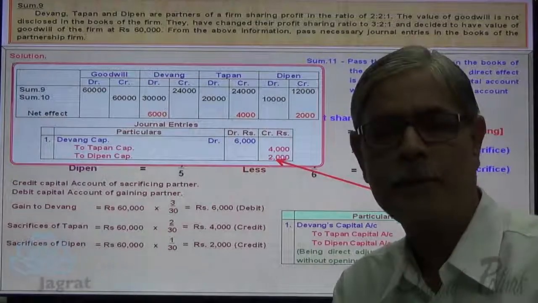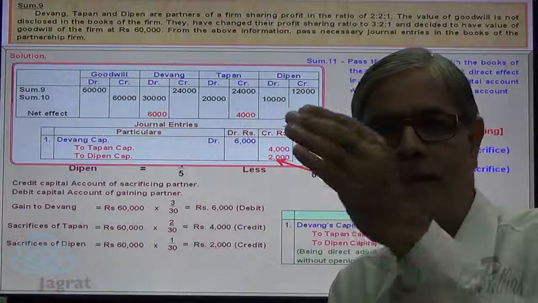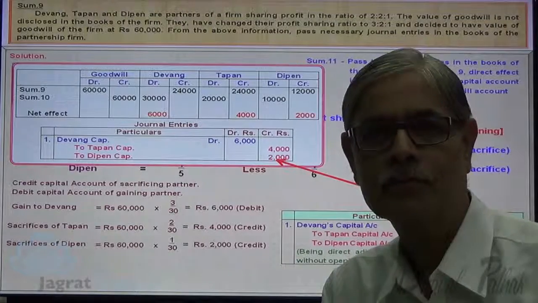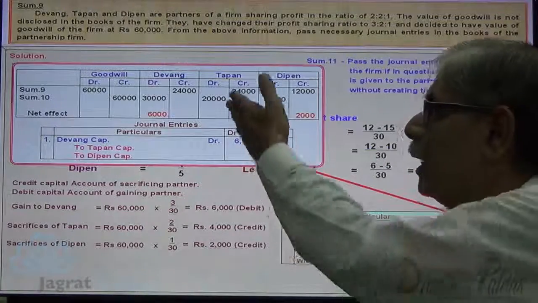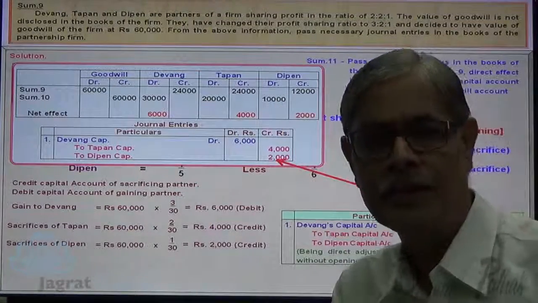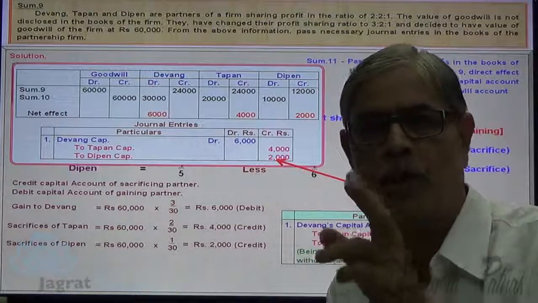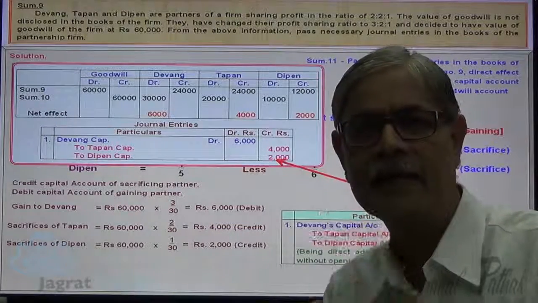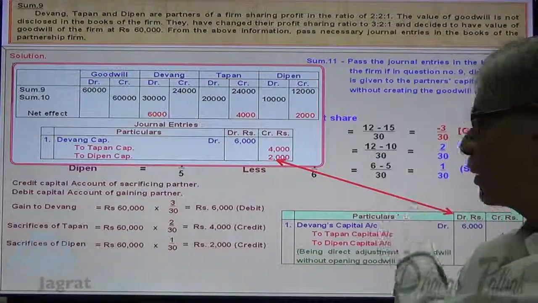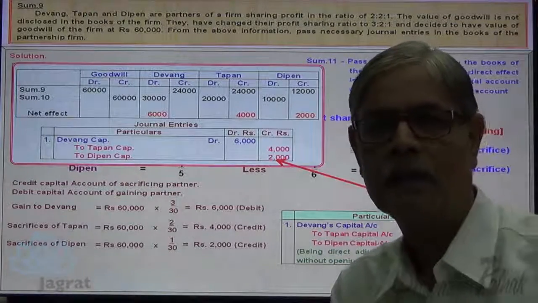I have tried to explain the sum number 9, 10 and 11. I have also explained the reconciliation of the total effect of sum number 9 and 10 is just equal to the effect of sum number 11.